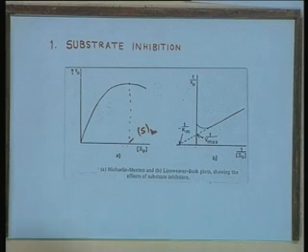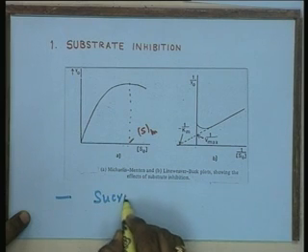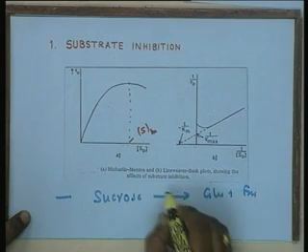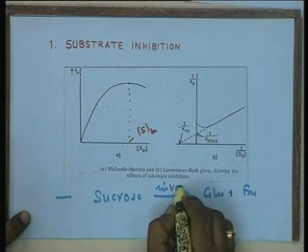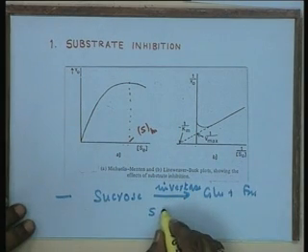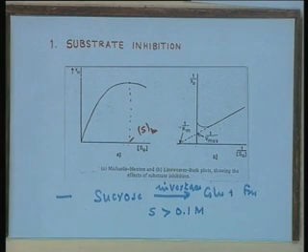I think one of the most conventional and simplest examples could be the hydrolysis of sucrose to glucose and fructose by invertase, a very classical example where at a substrate concentration greater than 0.1 molar, and 0.1 molar is not a very high substrate concentration, about 3.4 or 3.5%, even at that level the effect of substrate inhibition is noticed and the reaction velocity starts dropping.